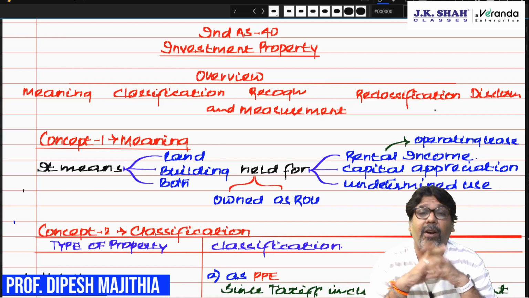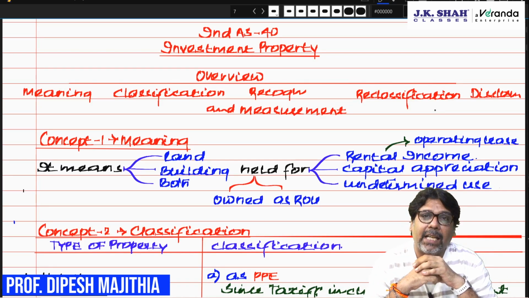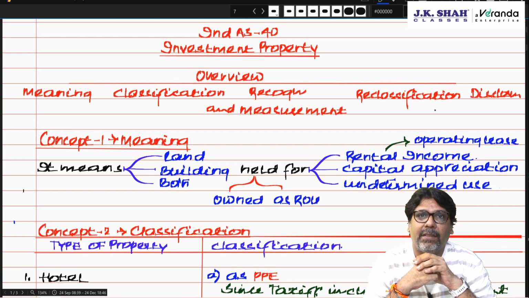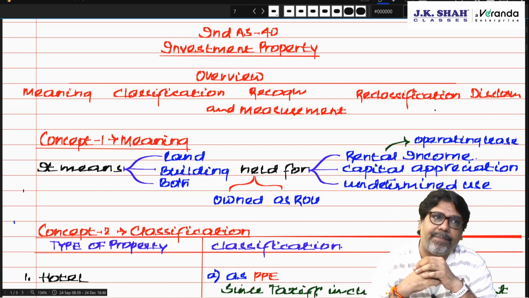I, Dipesh, on behalf of JKSA classes, am here yet again with another Ind AS for CA Final FR, that is Ind AS 40 Investment Property.